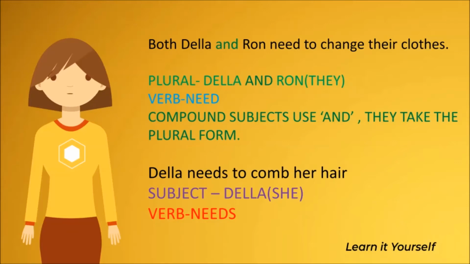Here, the subject is Della and Ron. It is a compound noun, and so it is in the plural form. The verb that is used is also in the plural form, it is need. If you replace the subject Della and Ron, it would be they need to change their clothes. So compound subjects are identified when you see and. They take the plural form.